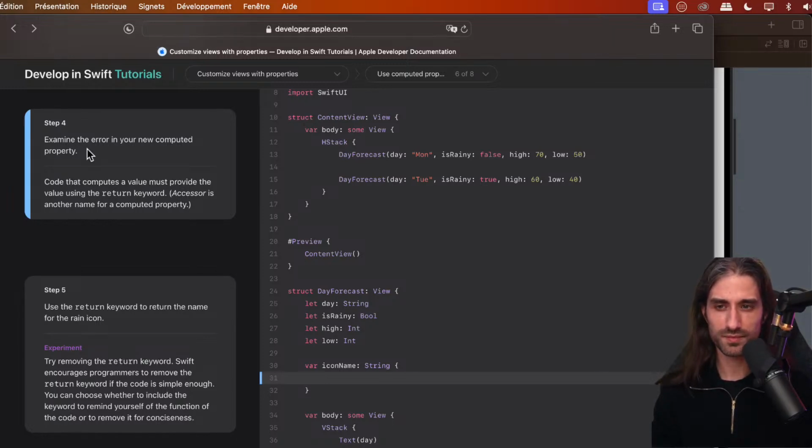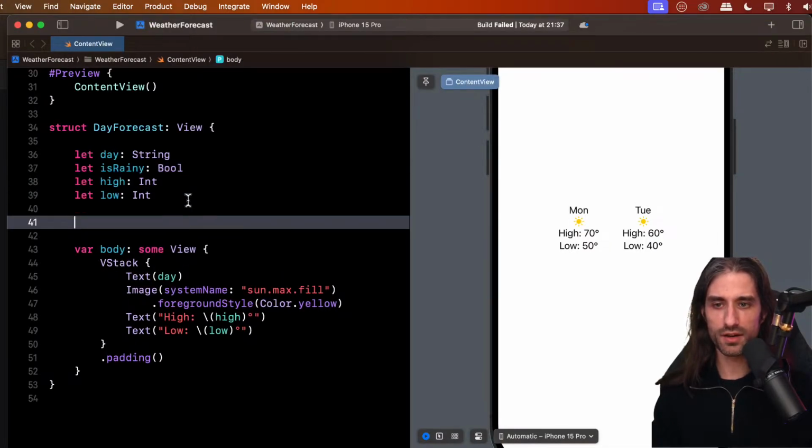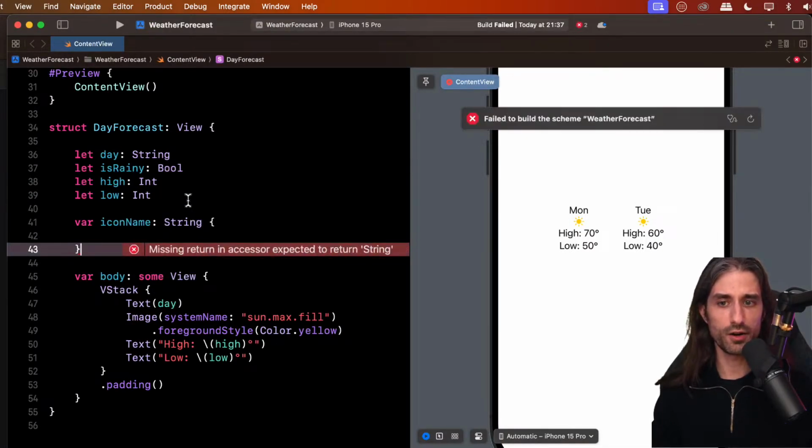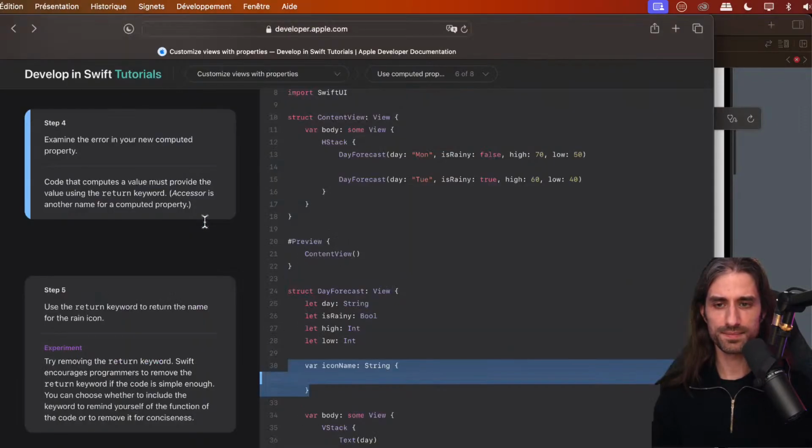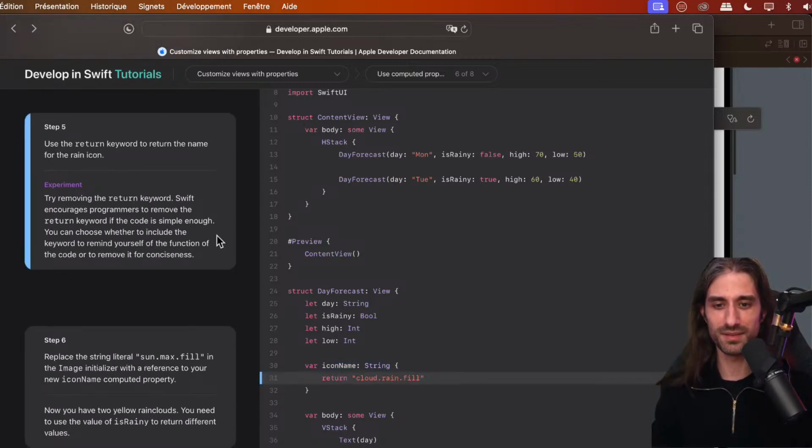Okay, so let's add this new computed property called iconName, and apparently we're going to get an error: missing return in accessor, expected to return String. So code that computes a value must provide the value using the return keyword. And what's an accessor? It's another name for a computed property. It's like its scientific name for the compiler, just like animals have their regular name like cat, dog, and then there is the scientific name in Latin. It's a similar thing.